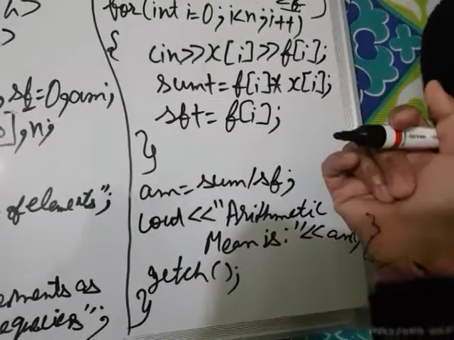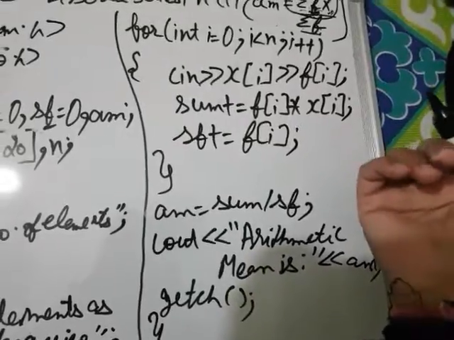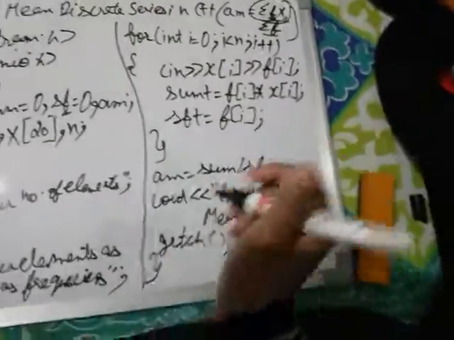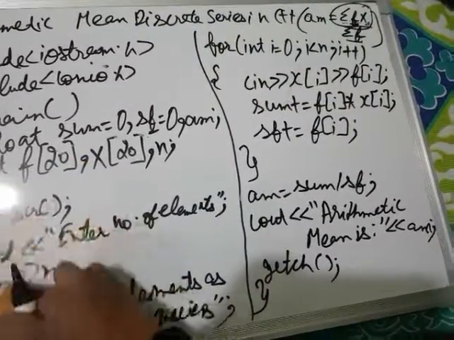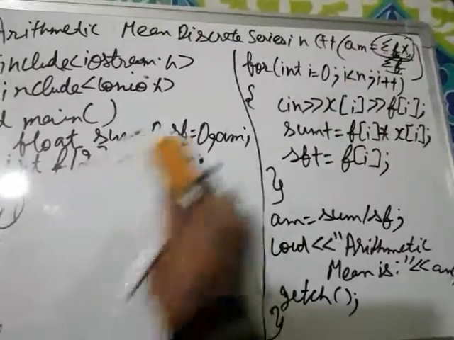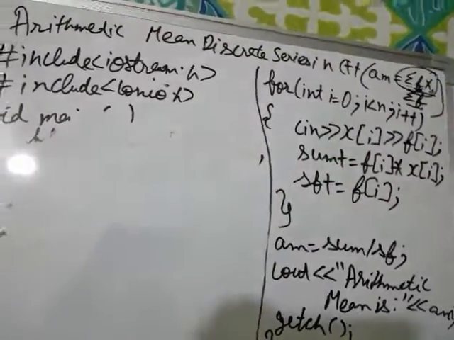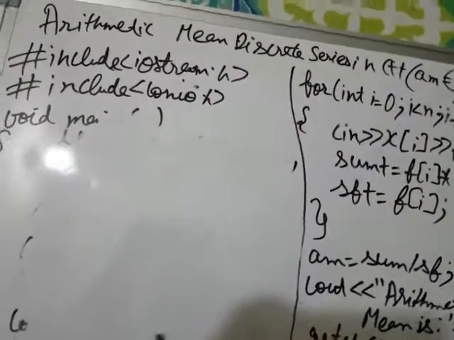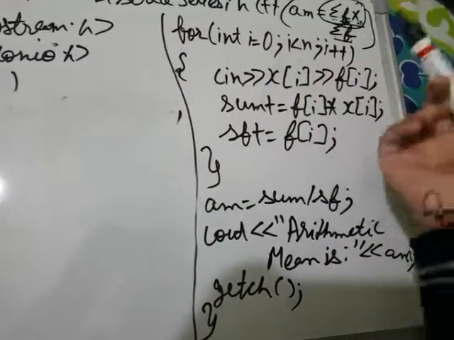So this is the program of arithmetic mean in the case of discrete series. Now let us take an example. First of all, I'm going to remove this so that some space will be present. I'm going to just explain the logic, line by line.